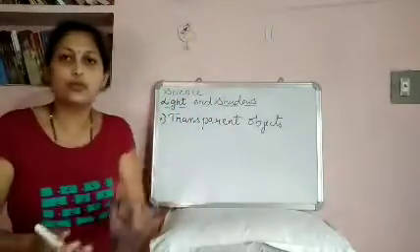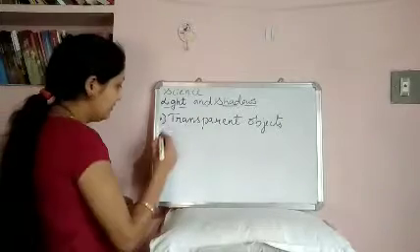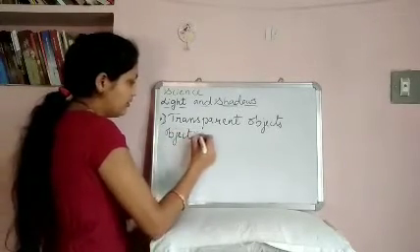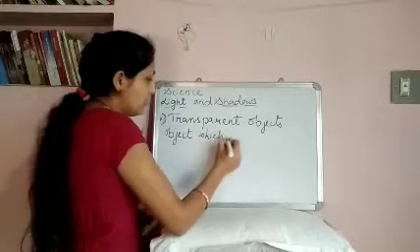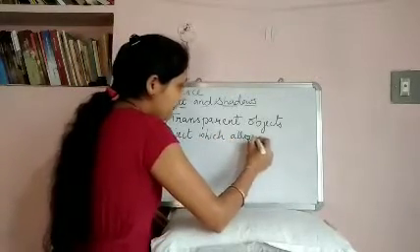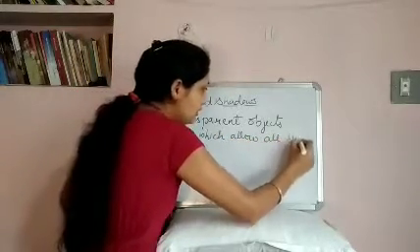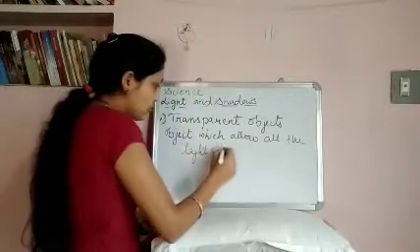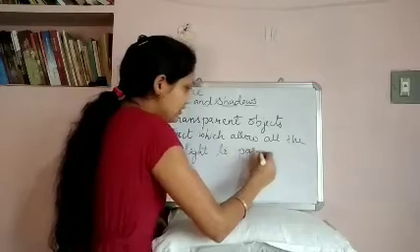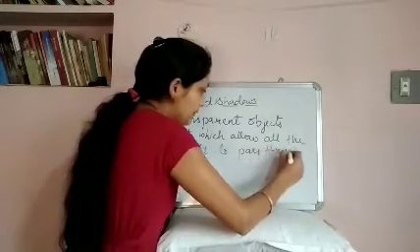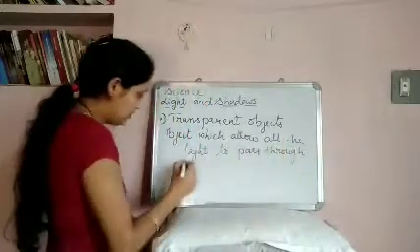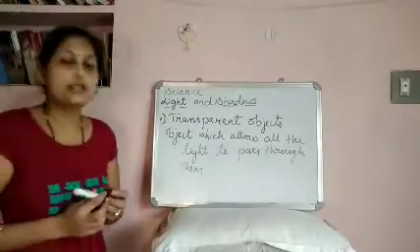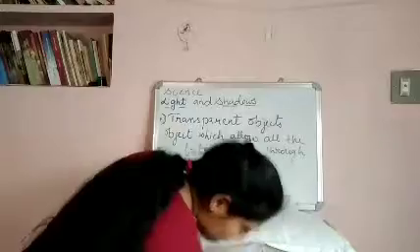What is next to you, you can see clearly. So objects which allow all the light to pass through them are called transparent objects.